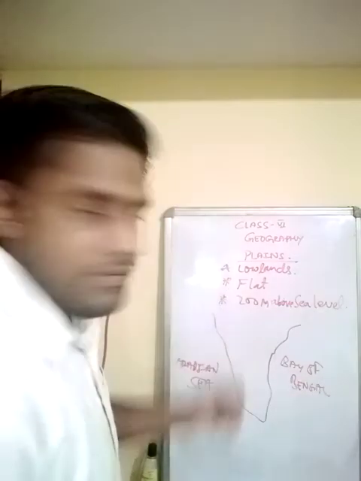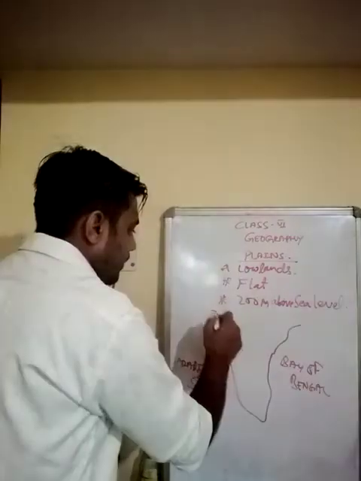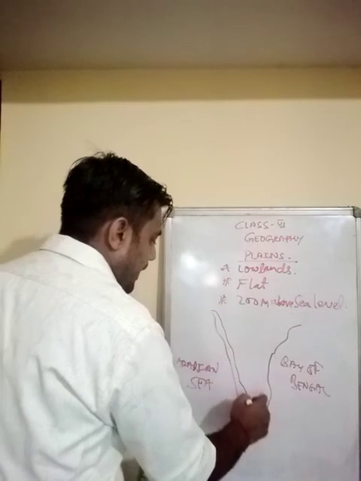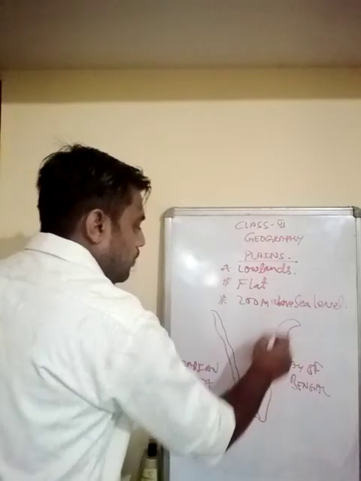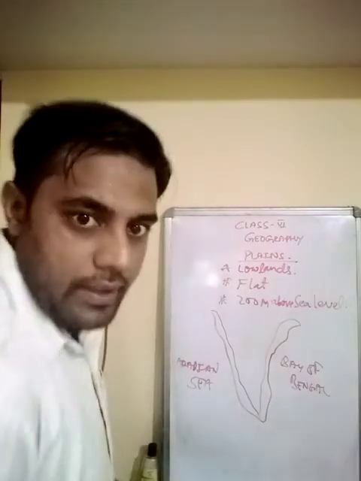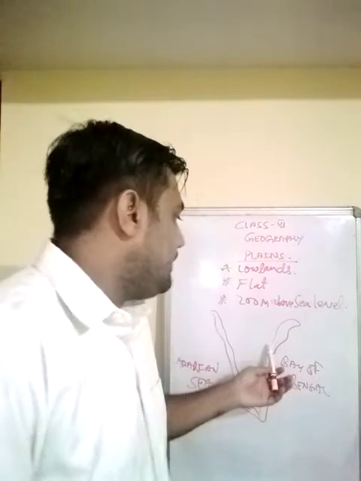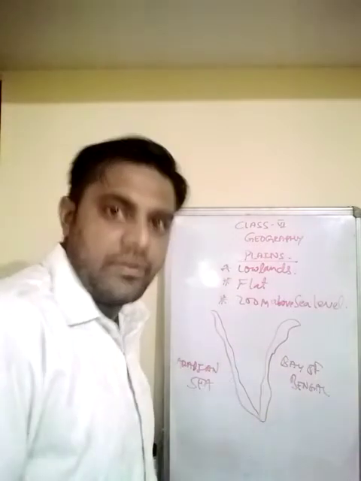With this, dear children, we have two coastal plains, the eastern coastal plain and the western coastal plain.